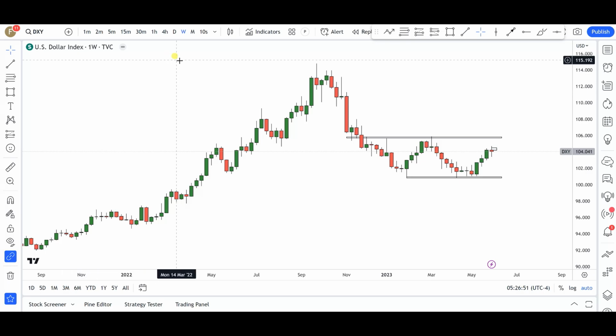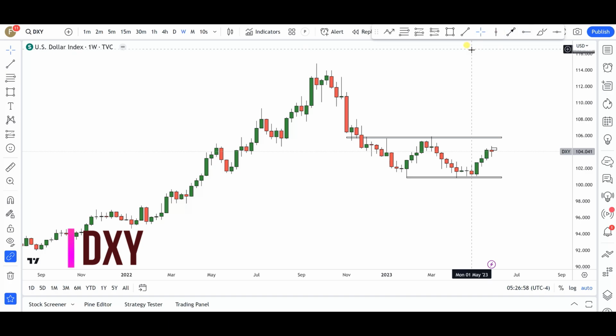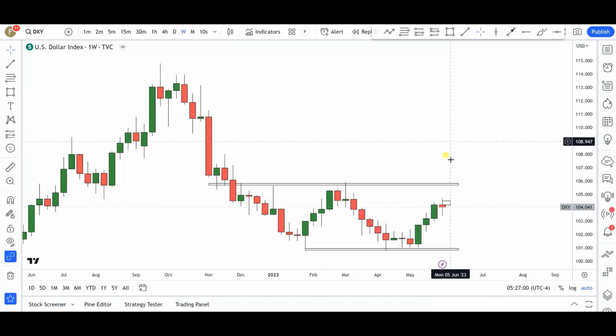All right, so now we're taking a look. As usual, we're going to be kicking things off with DXY. As you can see here, this is DXY on the weekly time frame. And well, as anticipated, guys, I told you guys that chances are we might get a little bit of a pullback, okay? And well, you can see that we did get a pullback. I told you guys we've now had about 3 bullish weeks, and chances are maybe we might run out of steam a little bit.